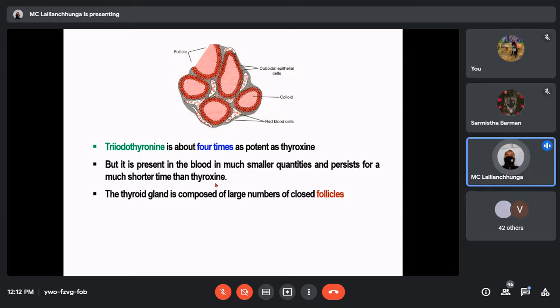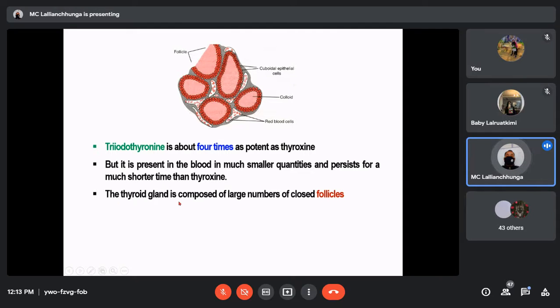Now let's see the anatomical structure of the thyroid gland. Whenever we study physiology, up to some extent we have to know the anatomy also, otherwise we cannot do it. But it will not be in detail. I think all this will be discussed in detail in anatomy class.